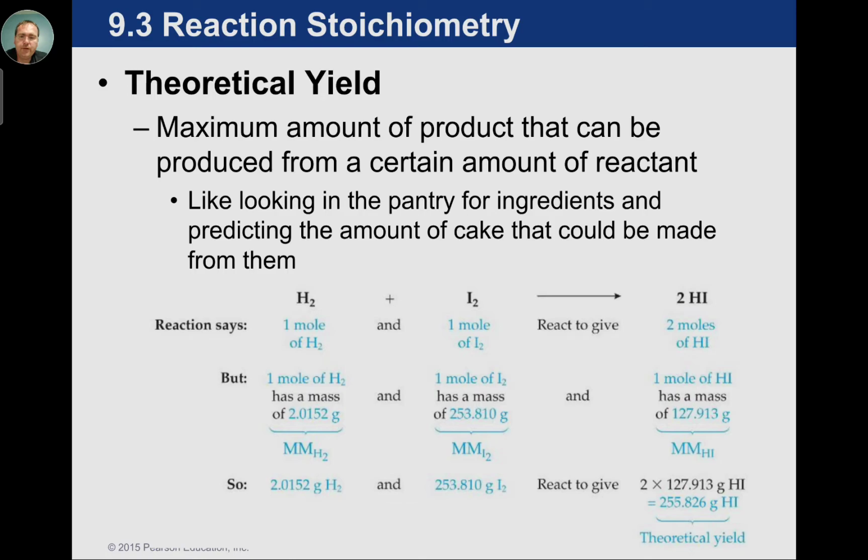This is really no different than baking a cake. You think you can make 2 cakes for somebody's birthday party, but then when you drop a few eggs on the ground or you spill the flour or something of that nature, then the ability to make 2 full cakes is no longer possible without going to the store and getting more. So chemistry has the same issue. You can spill things from your beaker, accidentally pour things out, tip things over. So theoretical yield is how much you could make with no mistakes. And we know that's probably not going to be reality.